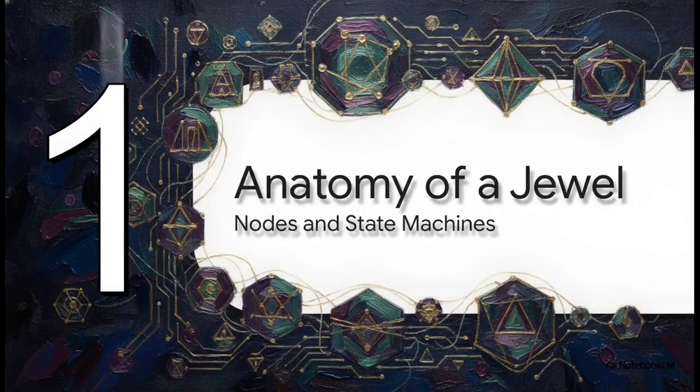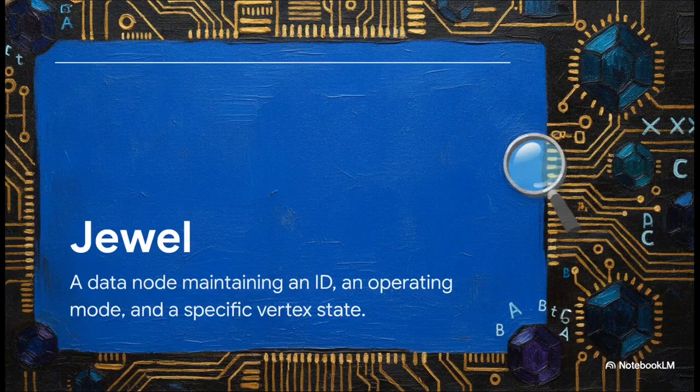Section 1. Anatomy of a joule. Nodes and state machines. Let's see how this builds the absolute foundation of the network. If we strip away all that artistic flair for a second, a joule is essentially just a network node. It's a state machine, evaluating simple bit logic. Every joule holds a unique ID, an operating mode, and a vertex integer. It exposes methods to read specific bits, bit A, bit B, and bit C, and it strictly controls how those bits can be altered using bitwise XOR operations. It's a microstate manager that forms the fundamental atom of this entire universe.